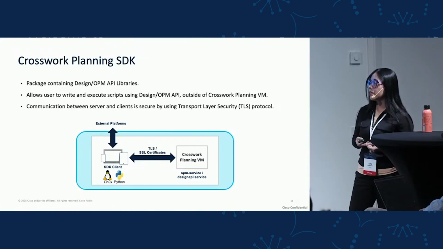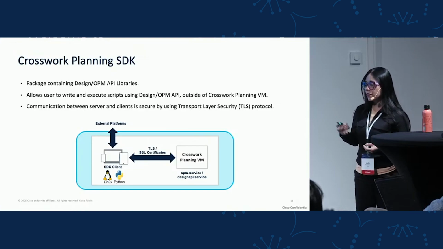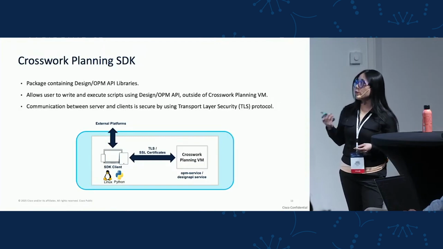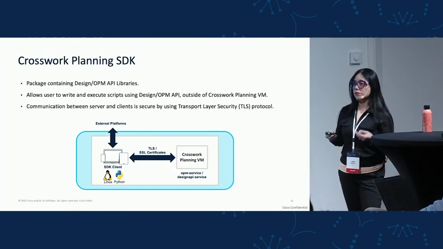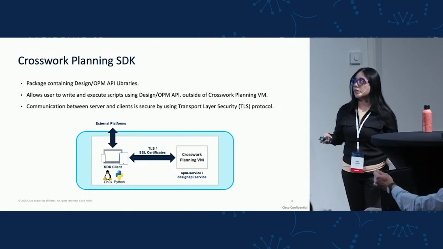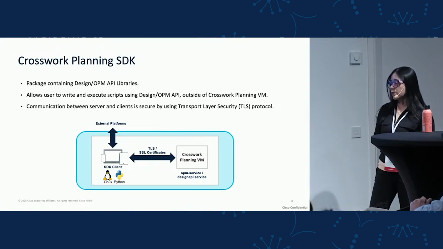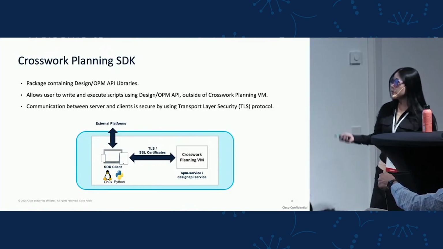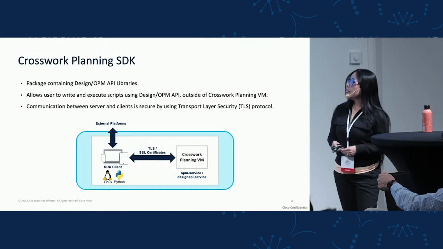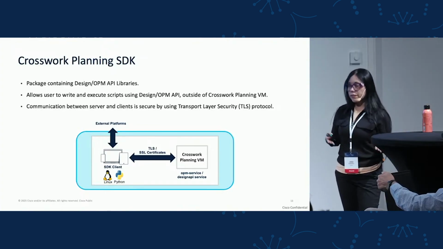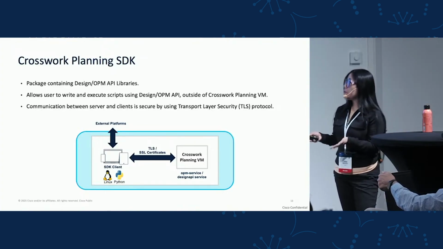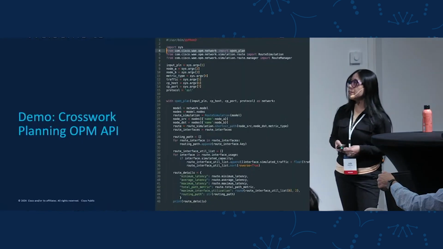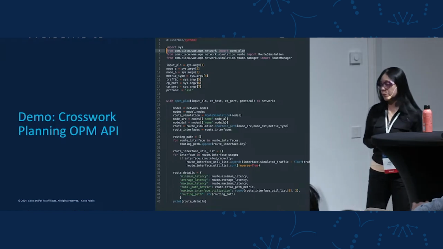Crosswork Planning VM. So for that, Crosswork Planning offers this Crosswork Planning SDK, which is actually a package containing the design and OPM libraries that will allow the user to write and execute the scripts using the APIs outside of the Crosswork Planning VM. All we need is a Linux instance running some specific versions of Python. And then also the connection between the SDK client and the Crosswork Planning VM will be secured by using the TLS protocol.